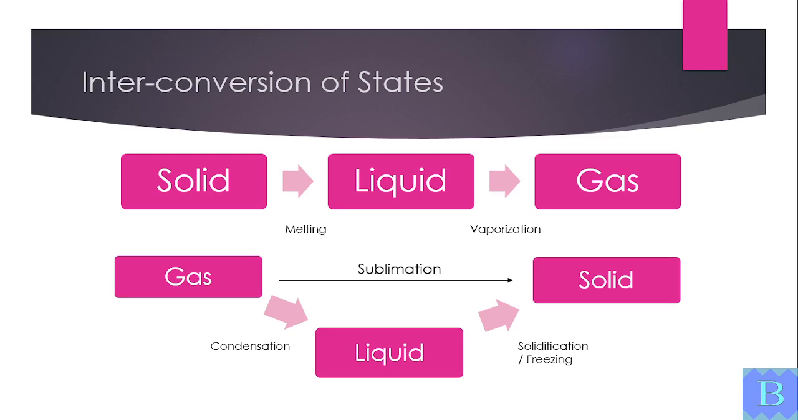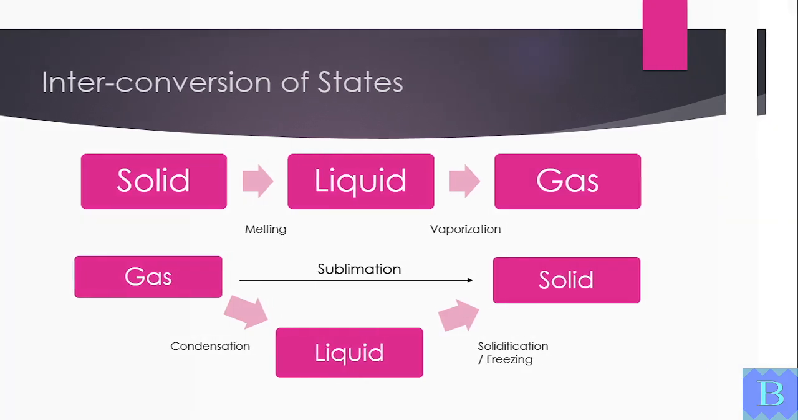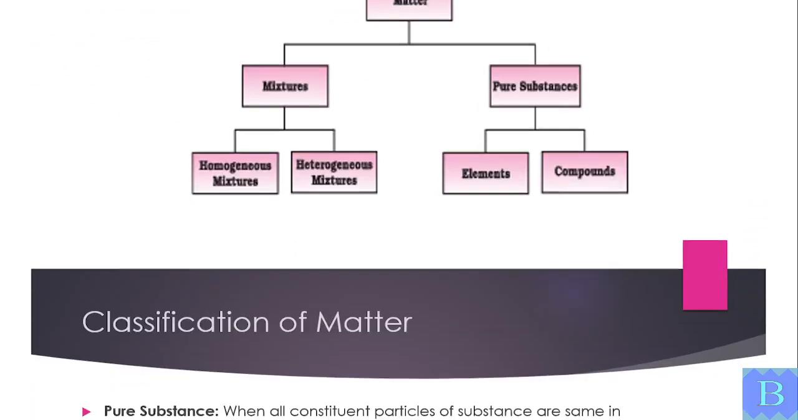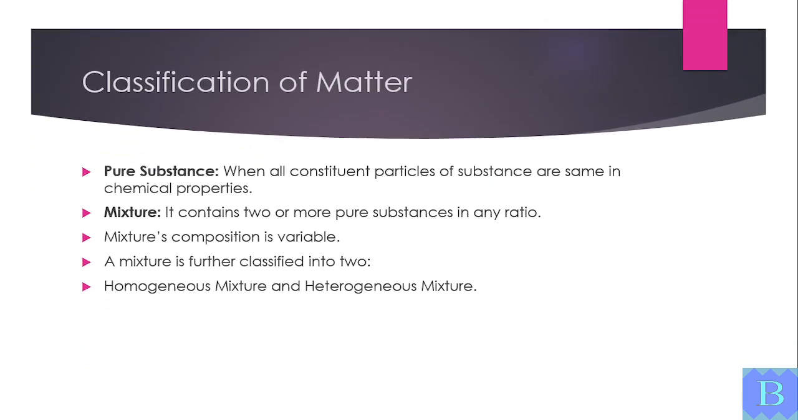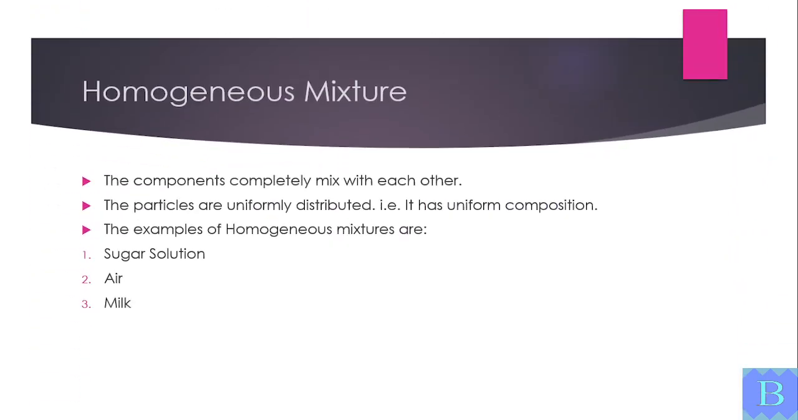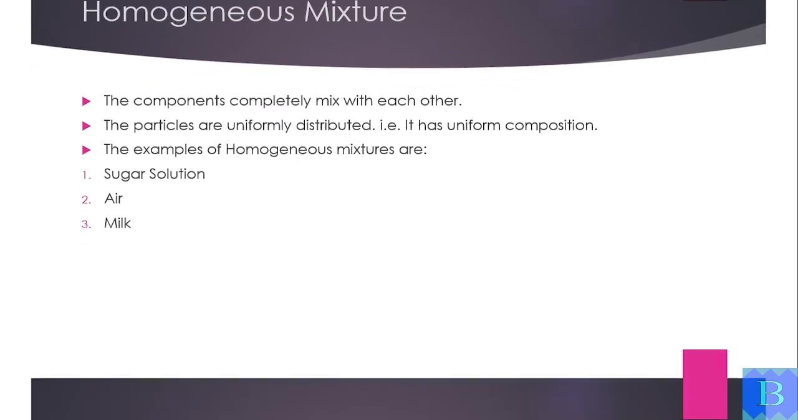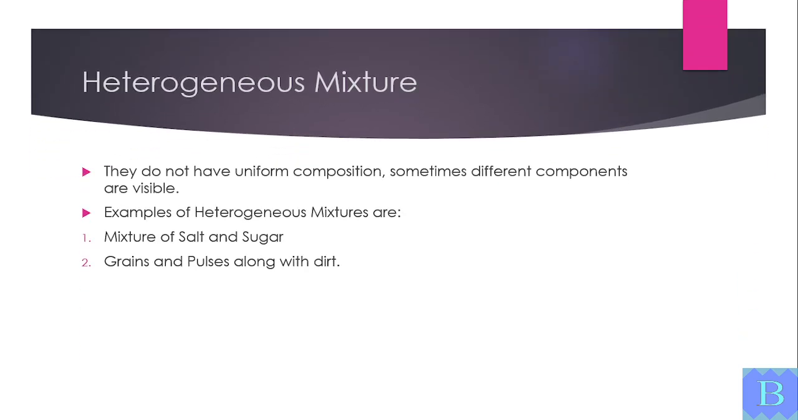Matter is classified into mixtures and pure substances. Mixtures contain two or more substances mixed in any ratio. They can be homogeneous or heterogeneous. Homogeneous mixtures have uniform composition like sugar solution, air, or milk. Heterogeneous mixtures do not have uniform composition like salt and sugar mix, or grains with dirt.